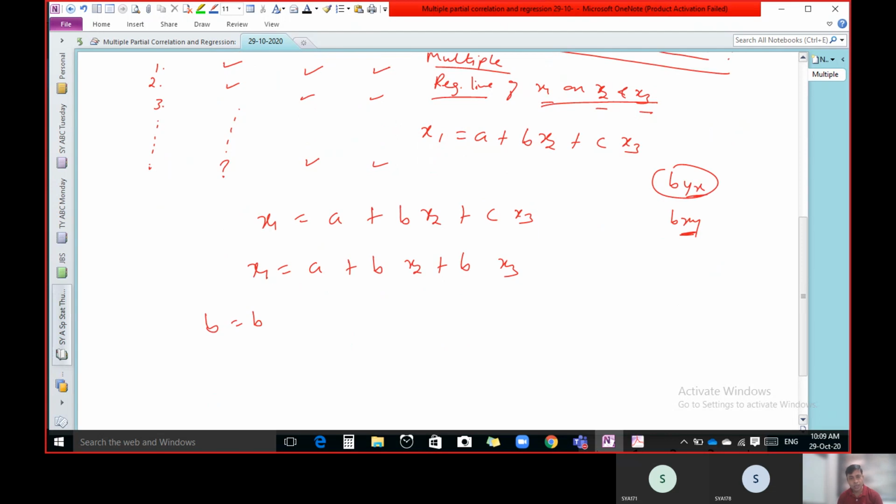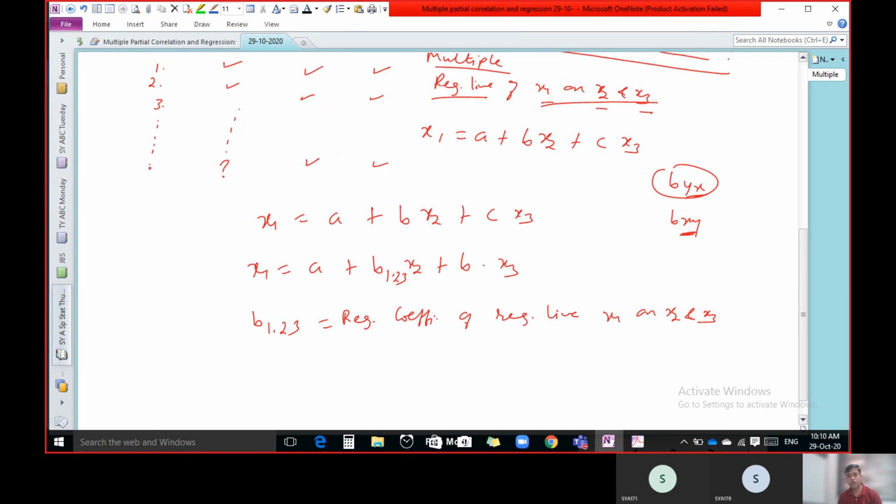Instead of b, you can write b1.23. So what is b1.23? It is the regression coefficient of the regression line x1 on x2 and x3. So instead of using b, you can use b1.23.